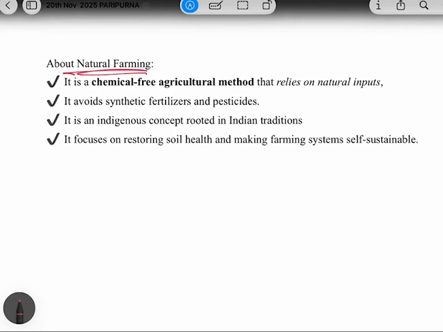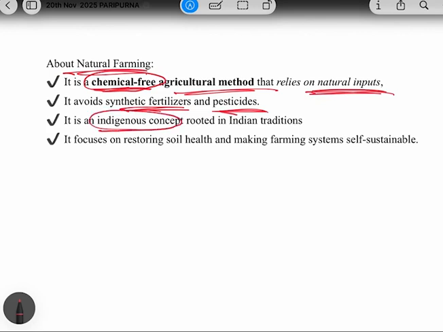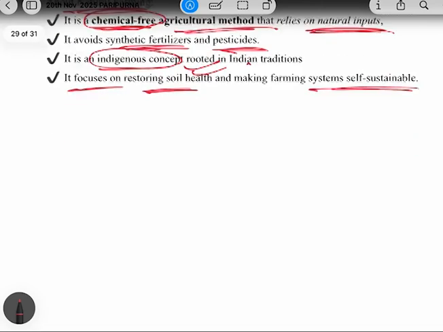Now a few points about natural farming, that is, what is natural farming. It is a chemical-free, please note this keyword, chemical-free agricultural method that relies on natural inputs. Okay, it avoids synthetic fertilizers and pesticides. The third important point is that it is an indigenous concept. Please note it is an indigenous concept. And it focuses on restoring soil health and making farming systems self-sustainable.